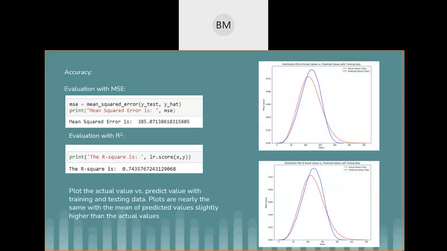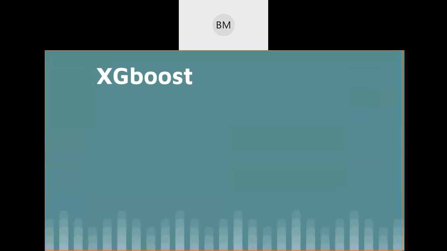So I think if we plot the actual value versus the predicted value, the mean is around 120 something, and the predicted values would be like 130 and 140. So it's not a huge difference. The accuracy is around 75%, which is not bad, but it's not that great when compared to the other two models, because the other two models were around 75 to 76%.